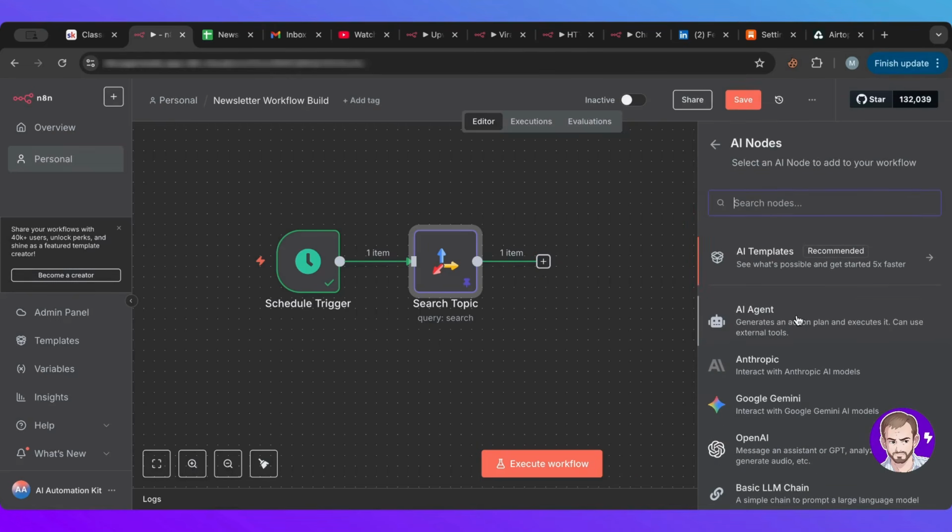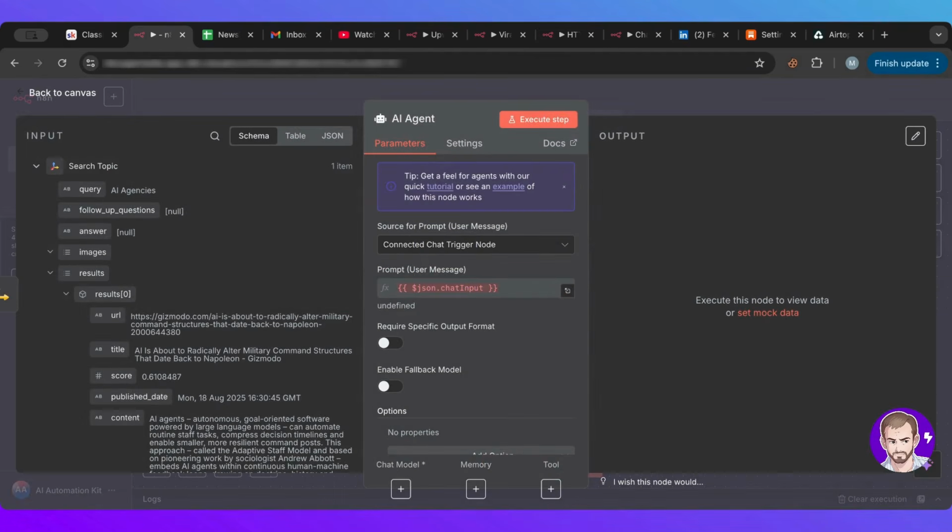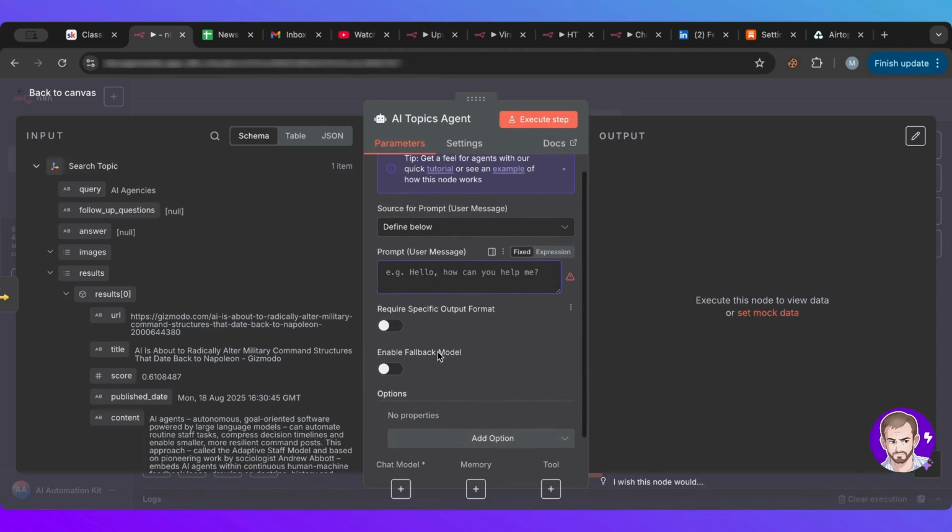Now we need to create an AI agent. So basically, the idea is that this AI agent will take the topics from Tavily here, and will give a title for each of those research that Tavily did for us. So I'm going to name this topics agent, and it's not connected to a chat. I want to specify the prompt below.